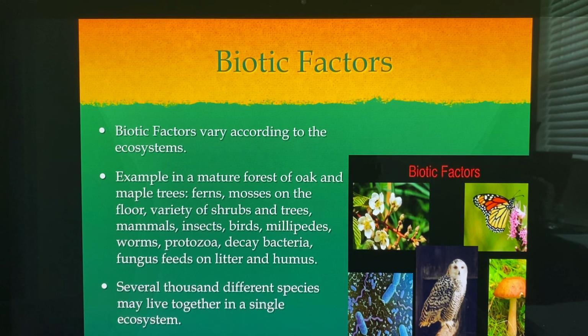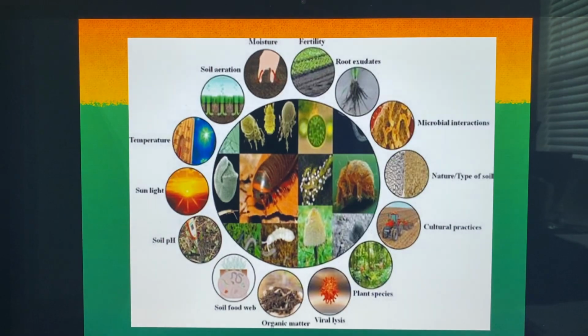Even in our body, we have bacteria in our body, and all of the living things that are around us. Here's kind of a picture of that. You can see all these things that affect these biotic and abiotic factors, affecting life. You can look at the different factors from soil to organic material to the pH, cultural practices, nature, all these things, and all these different kinds of living organisms, that affect our life in our ecosystem.